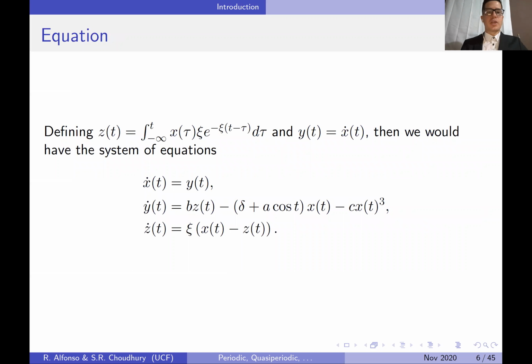Now, going back to the equation, if we define z of t to be this integral and then y of t to be x dot, we can represent the equation as the system that we have right here, where x dot equals y of t, and then of course y dot is the one that has most of the information from the original equation, with the difference that now we have z, which is the integral part due to that transformation. Of course, z dot of t is going to be equal to chi times x minus z.